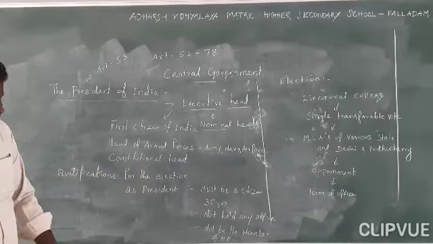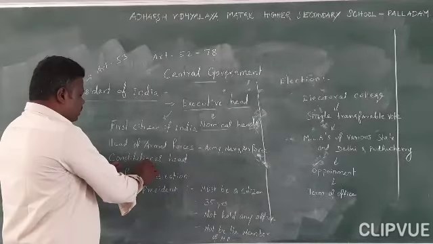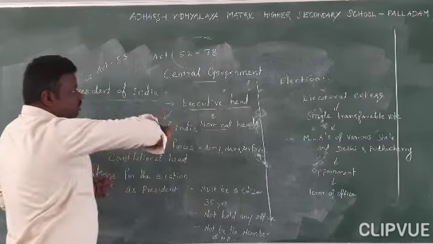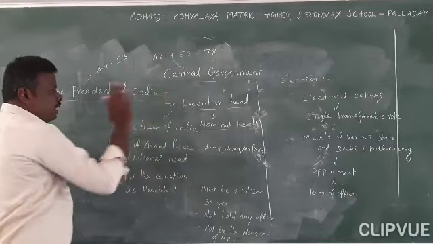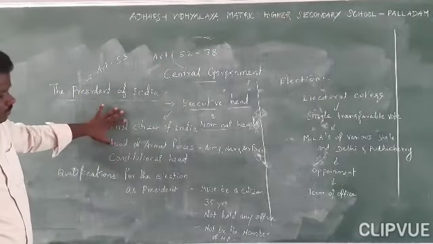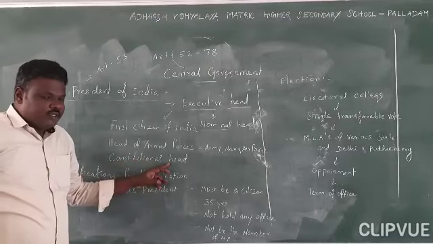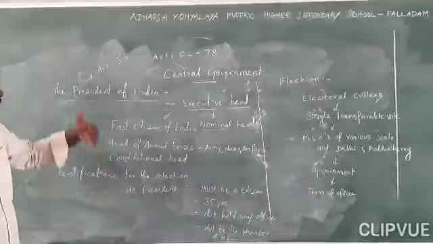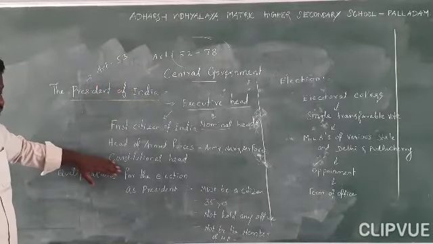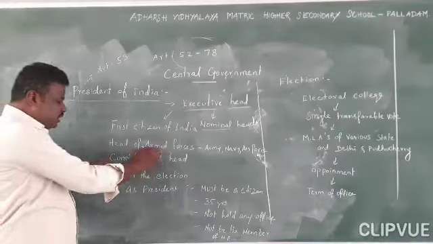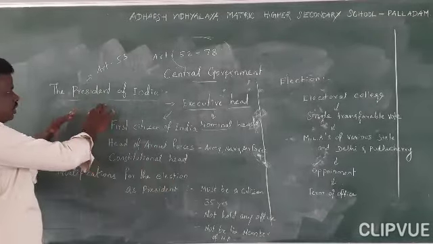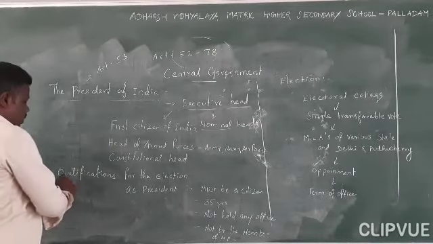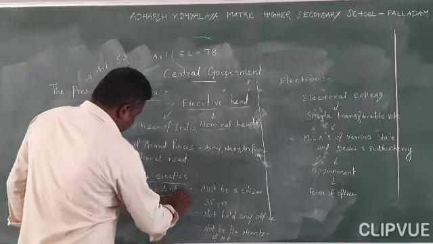And Constitutional Head. What is called constitutional head? The part of Articles 52 to 78 is particularly about the executive of the union. Like this, the Constitution gives us plenty of articles. More than 430 articles will be there, in many parts, and everything comes under the Constitution. So the total Constitution comes under the control of the President of India. Can you understand?